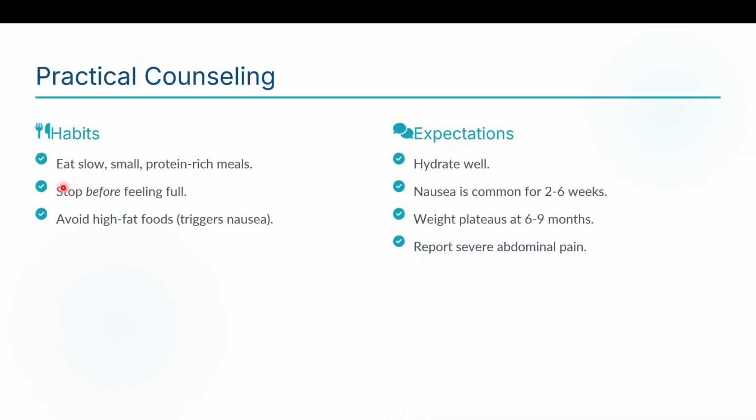Practical counseling: always advise eating slow, small, protein-rich meals. Stop before feeling full. Avoid high-fat foods, which trigger nausea. As for expectations, hydrate well. Nausea is common for 2 to 6 weeks. Once a GLP-1 agonist is initiated, you must educate the patients that there will be nausea for 2 to 6 weeks in spite of starting at a low dose.